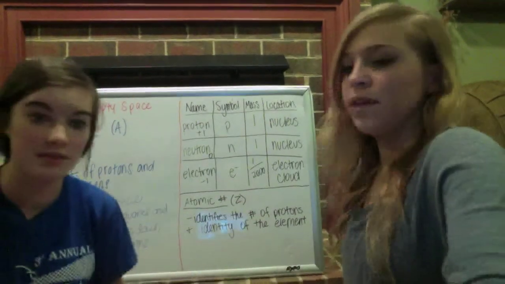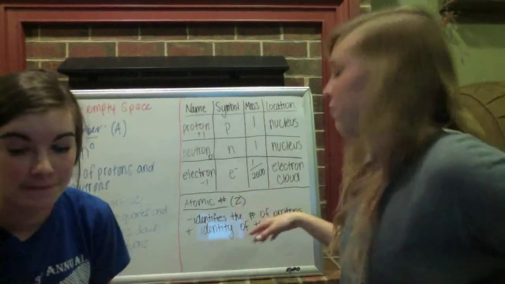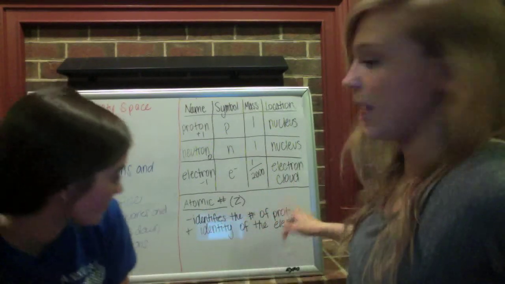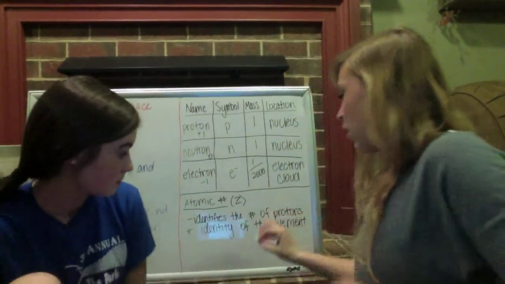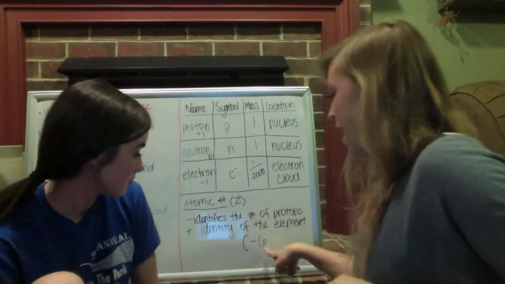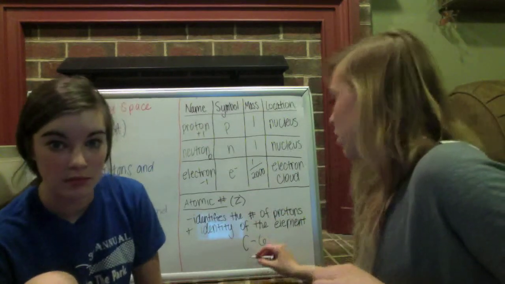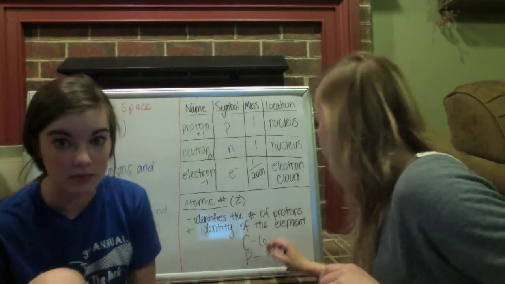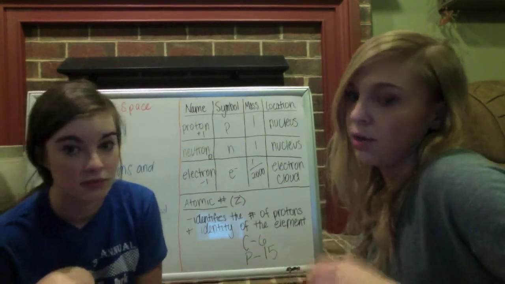Okay, and then we have the atomic number, and it's represented as Z for some reason. And then the atomic number identifies the number of protons, and it also identifies the element. So if you look at carbon on the periodic table, it has a 6. That is the atomic number, and it's also the number of protons. And then for phosphorus, it's the same thing. Its atomic number is 15, and that also represents the number of protons.